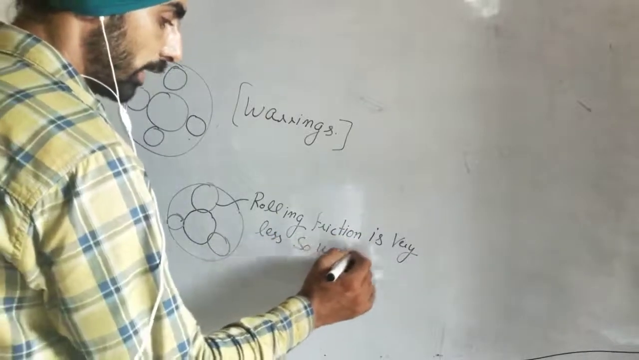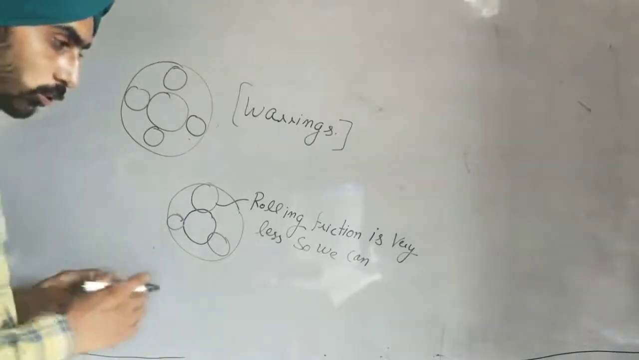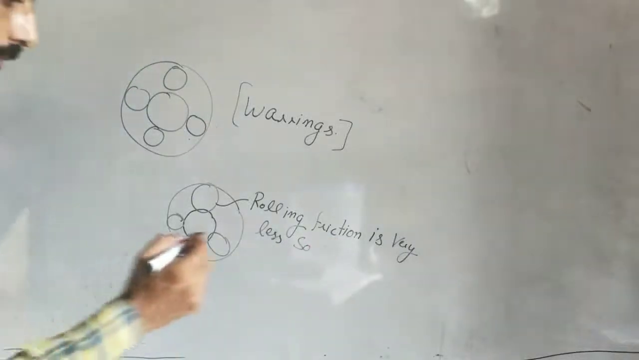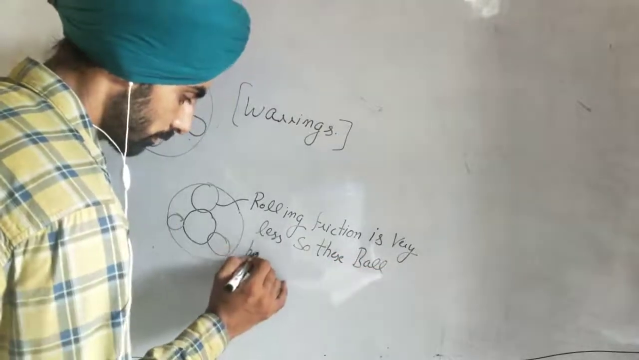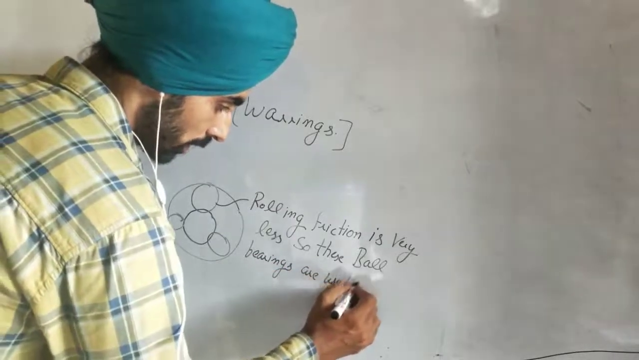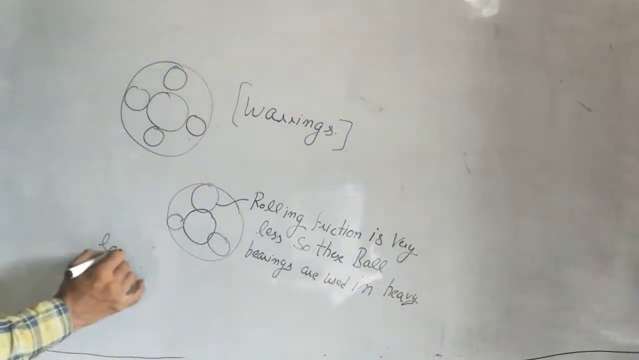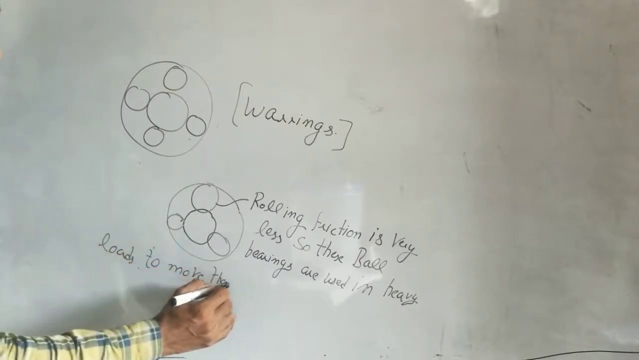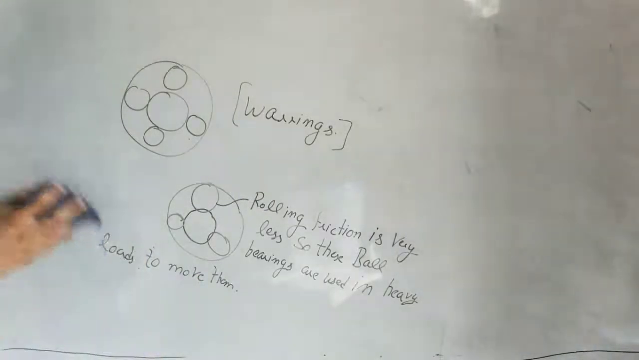So these ball bearings are used in heavy machines to move them on road. They are also used in trucks, where there are also heavy loads. So this is the concept: ball bearings employ the concept of rolling friction. Okay. Third concept.